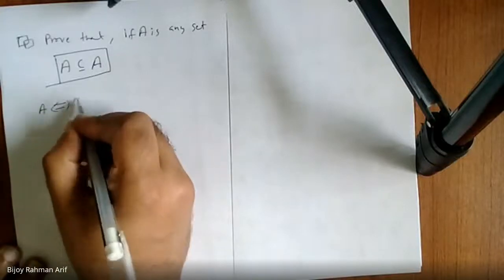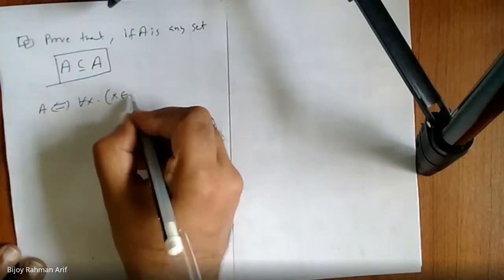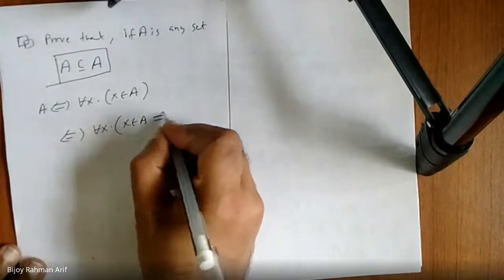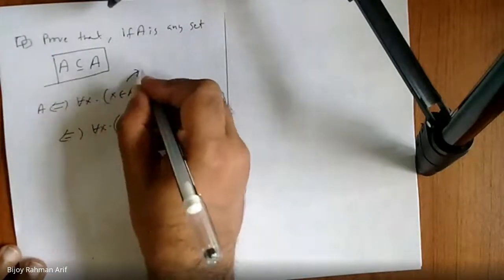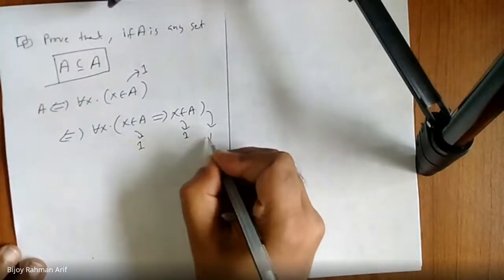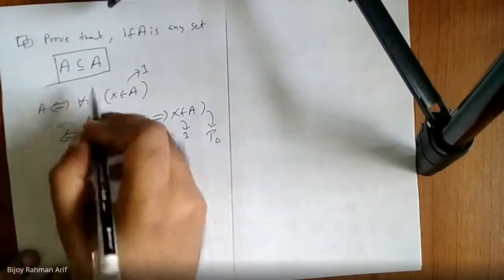For all A, for all x, x is an element of A implies that x is an element of A. When A is what? All x, x belongs to A. Am I right? So if this is the case, all x belongs to A implies x belongs to A. Because if this one is true, then this one must be true. So this one becomes tautology. Easy. You can write this. So what is this? This is nothing but the definition of subset.